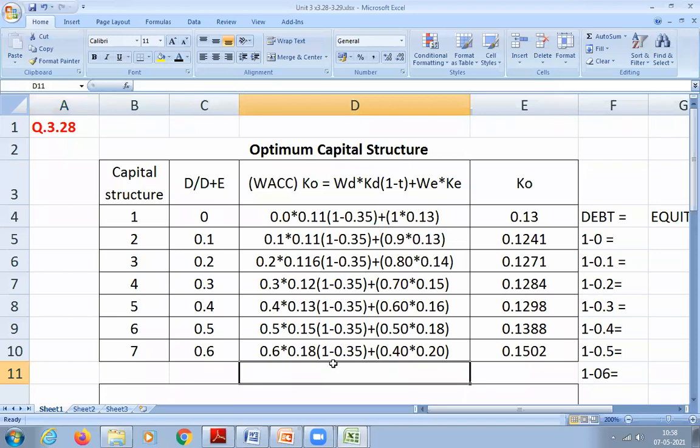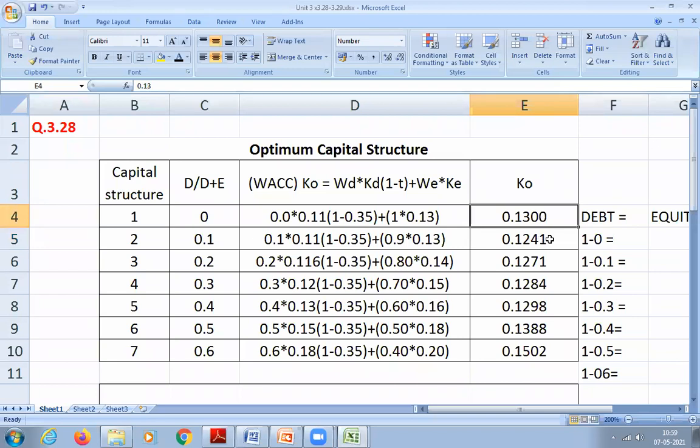So now we have to decide which is the optimum capital structure. Can you tell me which one is that? So the second one. Why second one? Because the cost is least there. First one is 13%.